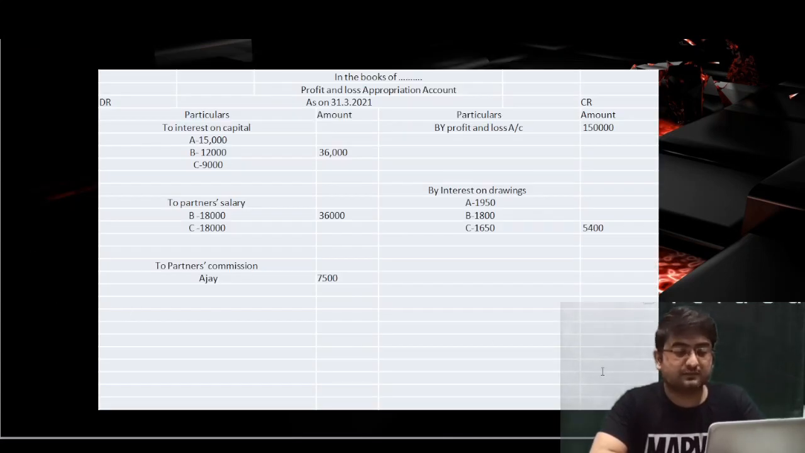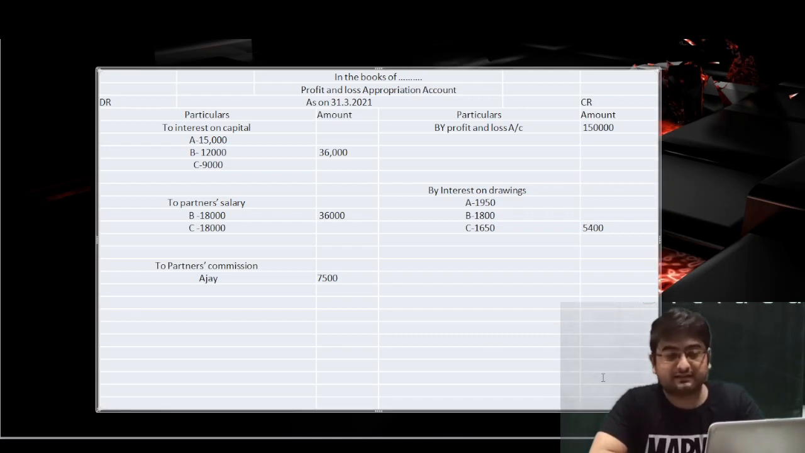So how do we close? Simply, first we will add the credit side. It will be easy to guess. It will be 1,55,400. Now tell me the sum of the debit side. Anyone from you, post the sum of the debit side.